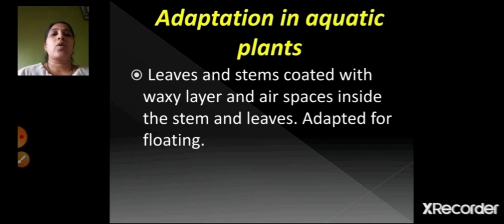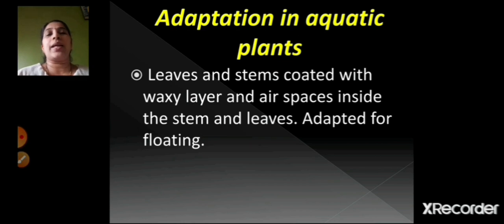Leaves and stems are coated with a waxy layer, and there are air spaces inside the stem and leaves, adapted for floating. Now if you see the example of the lotus plant, these leaves have a waxy layer on them. So the water does not accumulate on that leaf. It will go away because of the waxy layer present on the leaves.